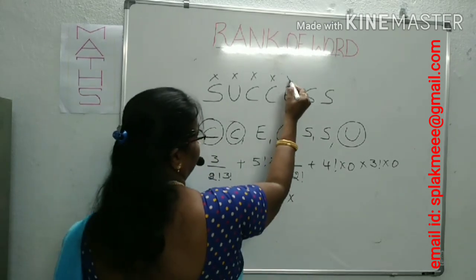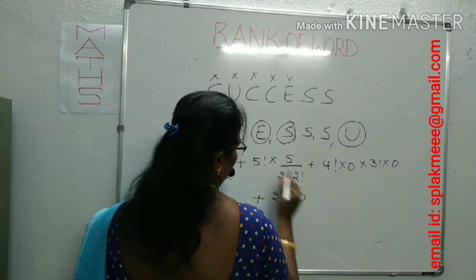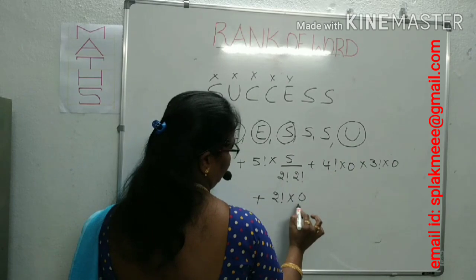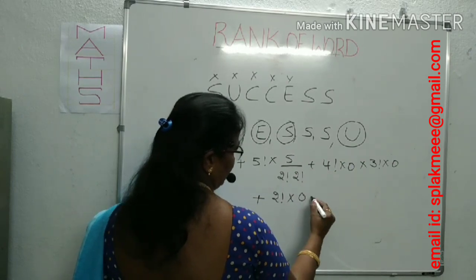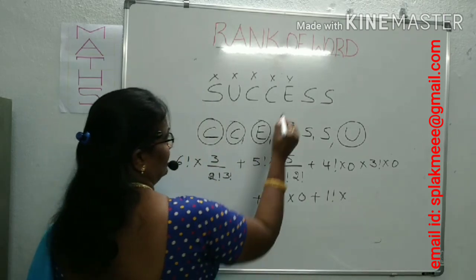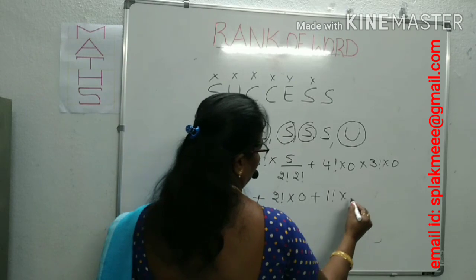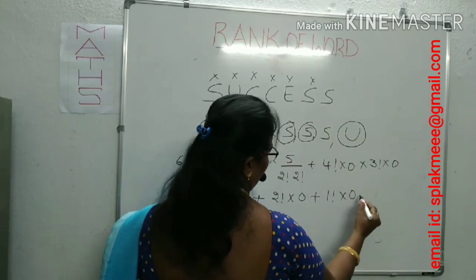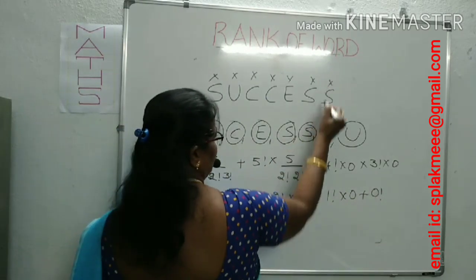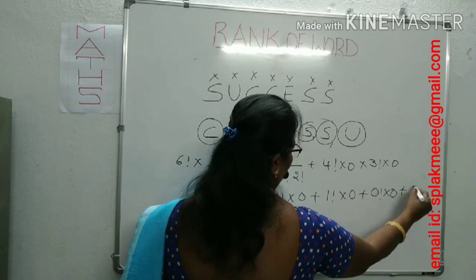Now we can come to the E. Before the E, no letter is left over, 0. On the right side of the 2 S's we could divide by 2 factorial, but 0 is there, that's why no need to write. Plus 1 factorial into. Now we can come to the S. 1 S. Before this, no letter, 0 by 2 factorial is 0 only, plus next 0 factorial. Now one more S. Here also no letter is left over, it is also 0. Plus finally you can add 1.